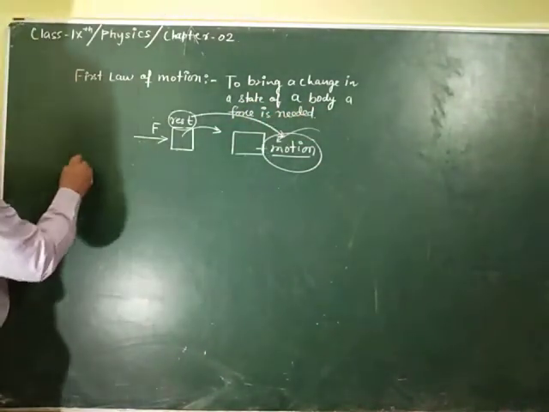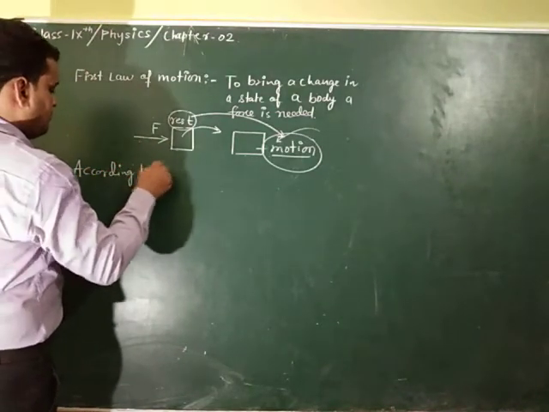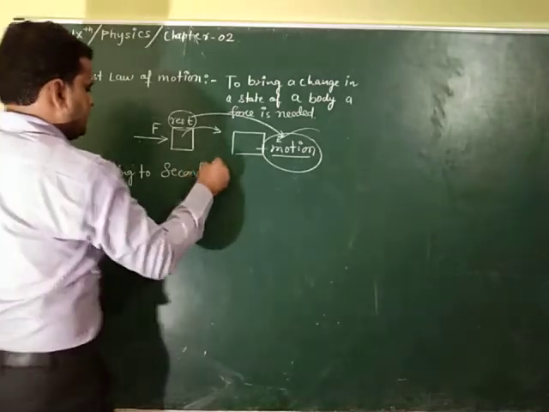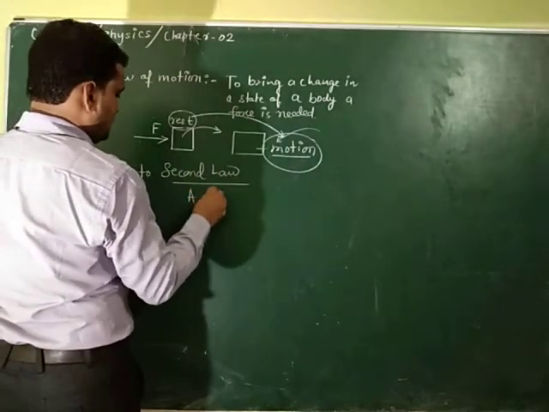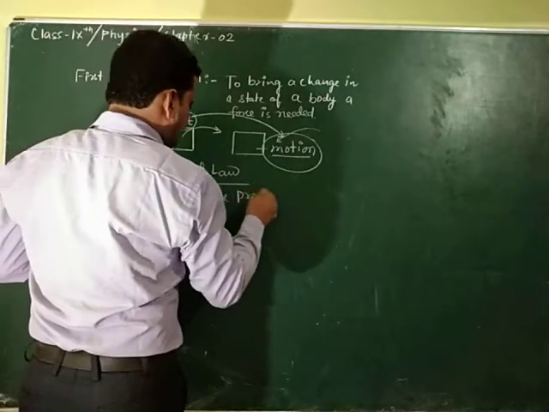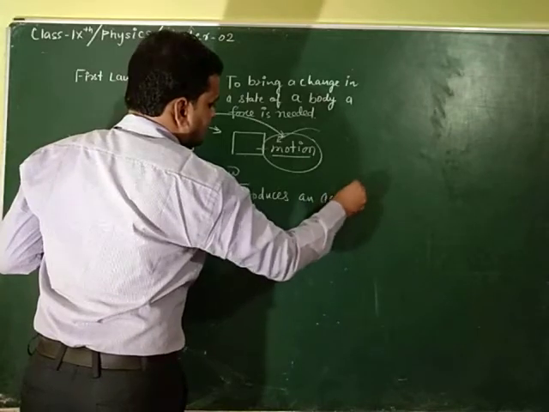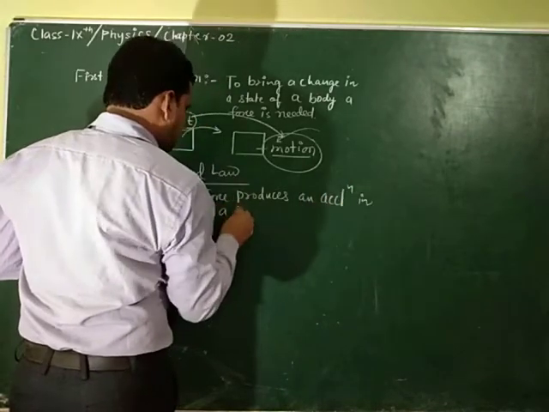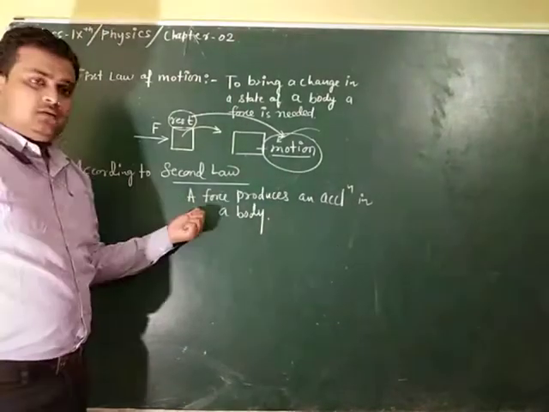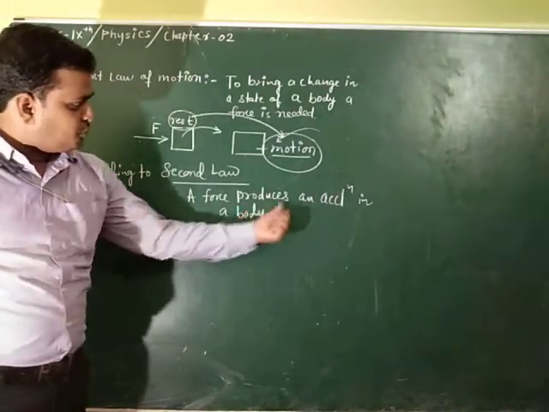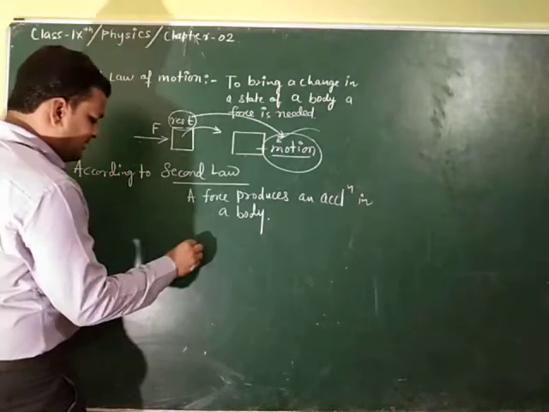And according to the second law, a force produces an acceleration in a body. Suppose the body is at rest.